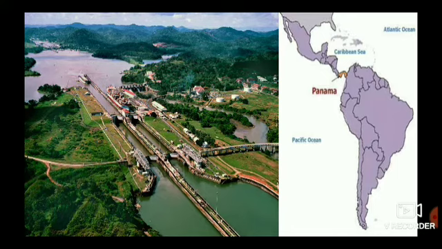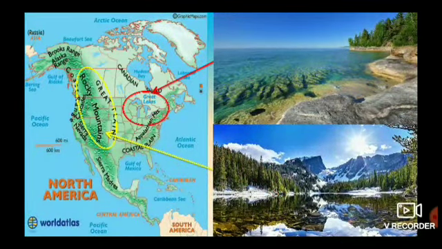Okay, children. And next we have the Rocky Mountains. In the first map I have shown you where the Rocky Mountains are lying. Where is it lying, children? It is situated towards the western side of North America.